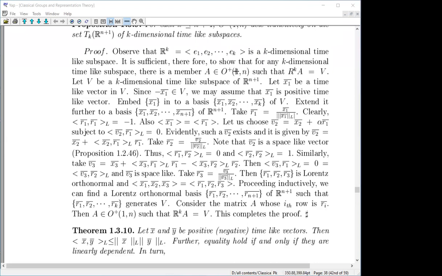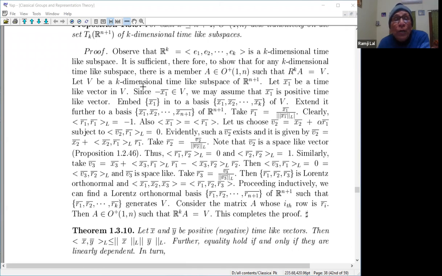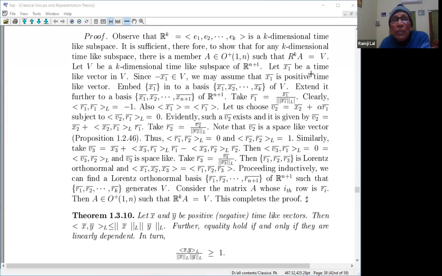Now recall the proof. In the case when O n acts on the k-dimensional Euclidean spaces, the proof is really the Gram-Schmidt orthonormalization to map R k into a k-dimensional space. So you need an orthogonal matrix such that it takes this to this. The same thing we are doing here, it's a Lorentz Gram-Schmidt process, and it can be done. That is what we are justifying here.